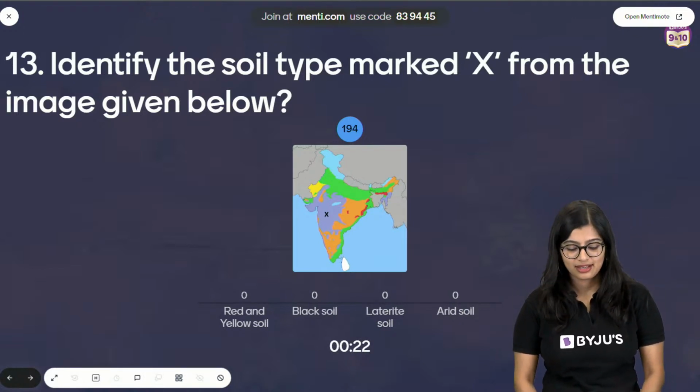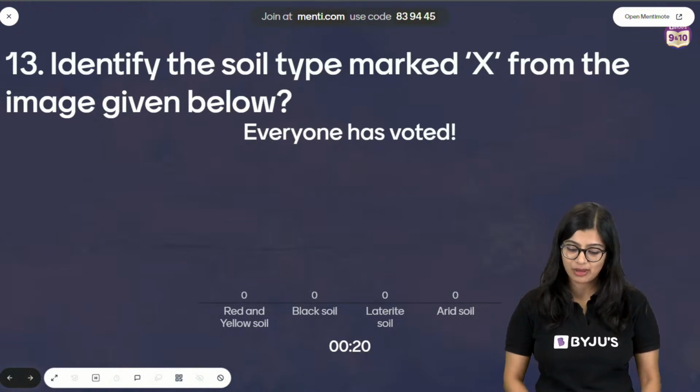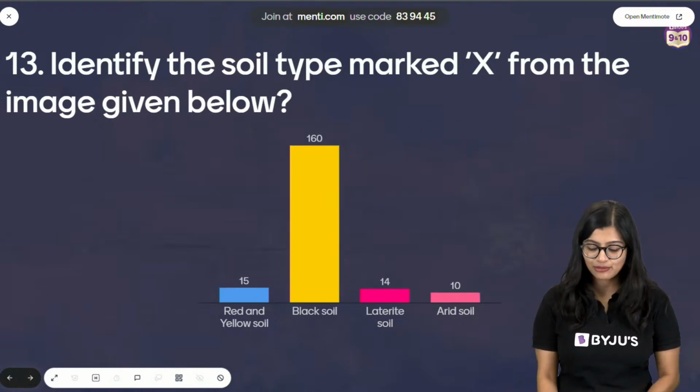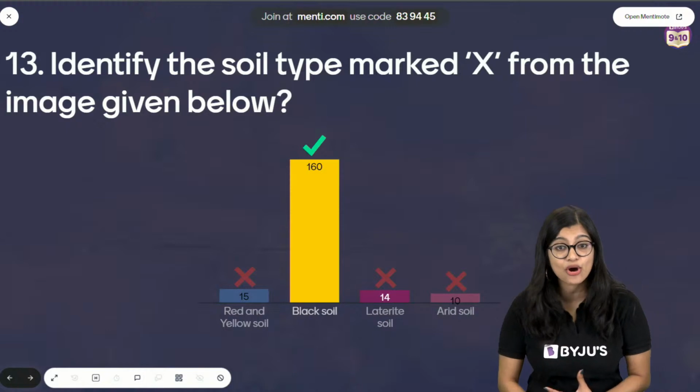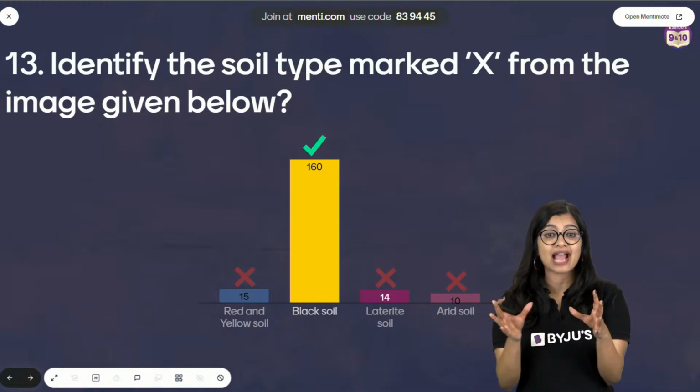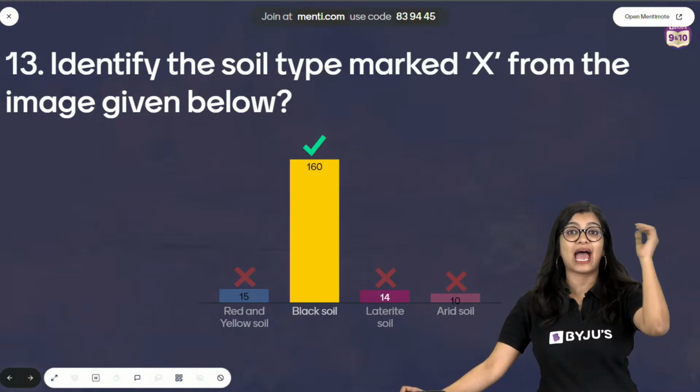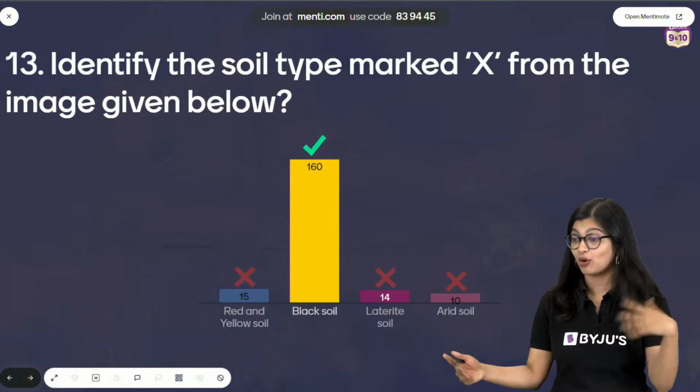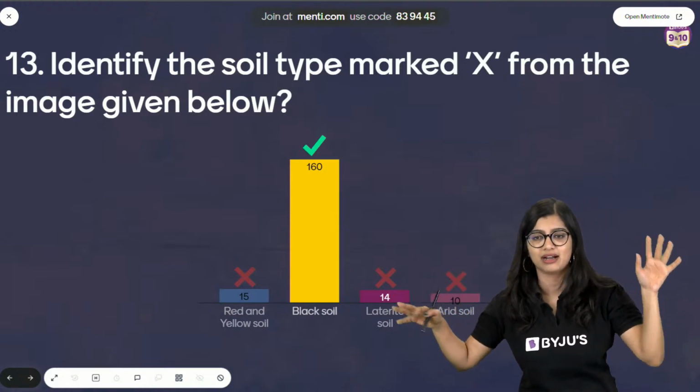Yes. Easy peasy answer. Everybody has voted. And this of course is nothing but black soil. I told you, right? Black soil that is there. It's a man with a cap. Yeah, it's a man with a cap. Somebody told me, ma'am, it was amoeba. That's why I remember amoeba.